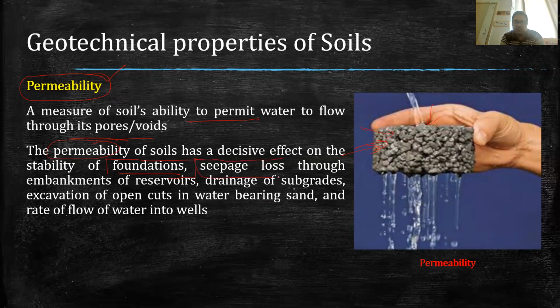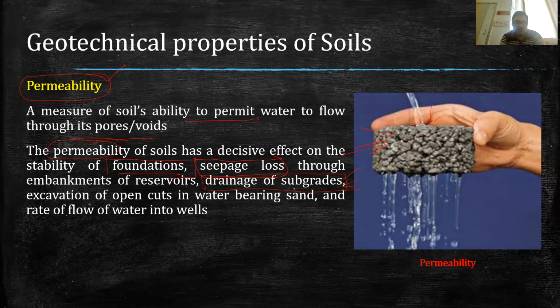Similarly, there can be seepage loss in an earthen dam, and if we want to design the drainage in subgrades, which are the layer of soil on which roads are constructed, we want our subgrades such that if there is rainwater, it should pass through the road in a very fast manner. So in that case, we try to design our subgrades such that they have high permeability and drain the water away very fast.